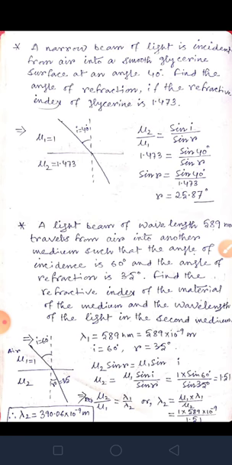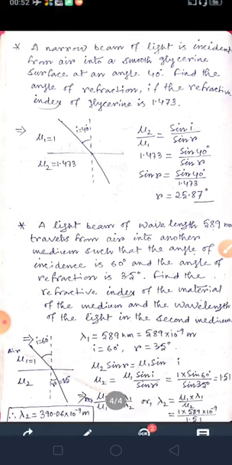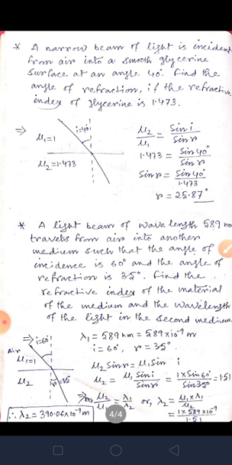Next, a light beam of wavelength 589 nanometer travels from air into another medium such that the angle of incidence is 60 degree and angle of refraction is 35 degree. Find the refractive index of the material of the medium and the wavelength of the light in the second medium. Here angle of incidence has been given, 60 degree.